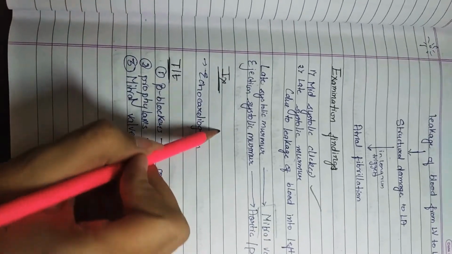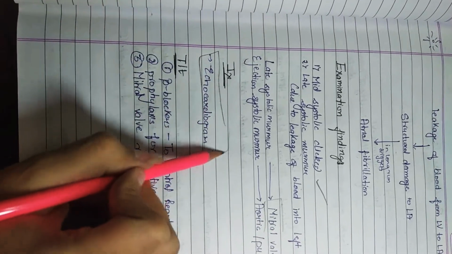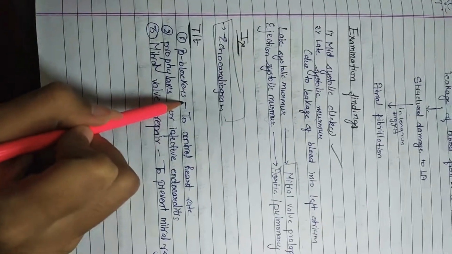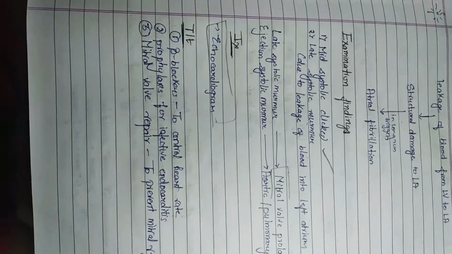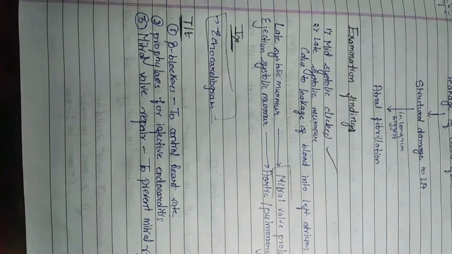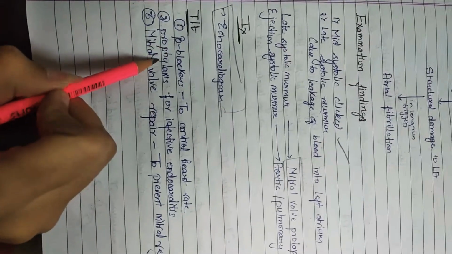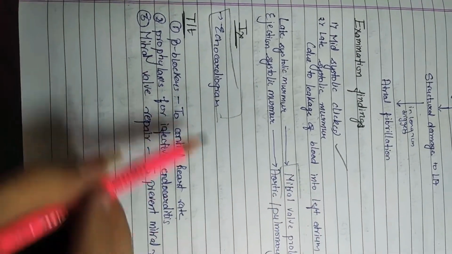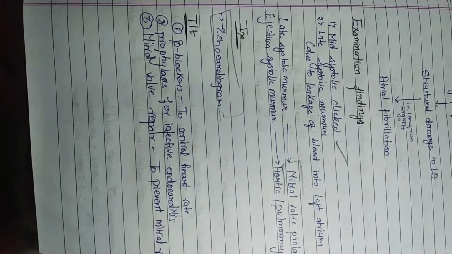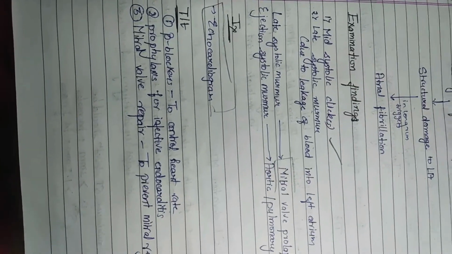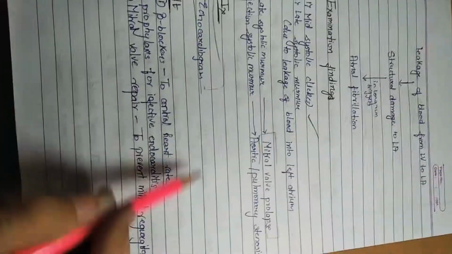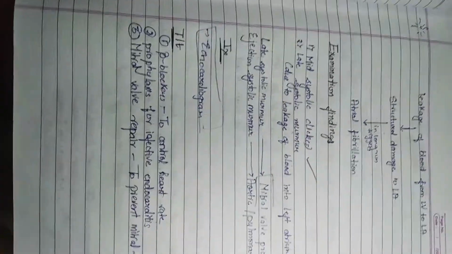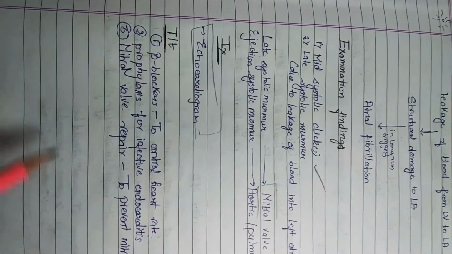For investigation, we do an echocardiogram, and for treatment we give beta blockers which control the heart rate. As we have seen in many cases, the heart rate exceeds 100 beats per minute. For prophylaxis, we give medicines for prophylaxis of infective endocarditis, and to prevent mitral regurgitation we do surgery in which we repair the mitral valve.